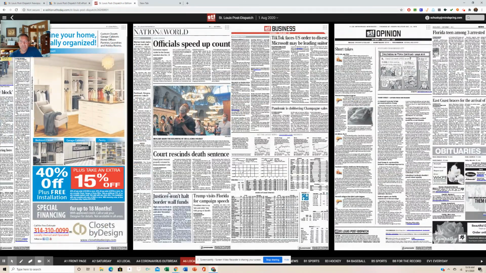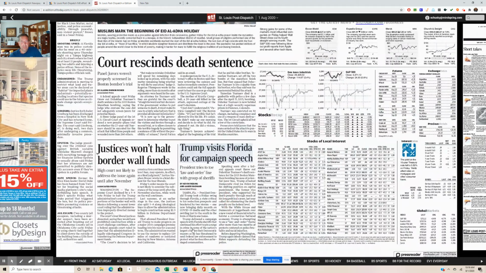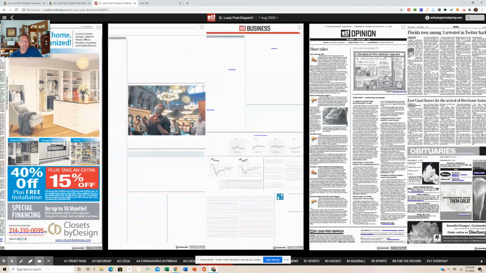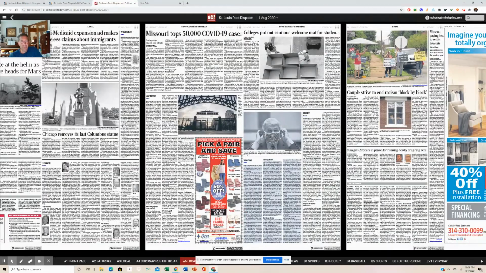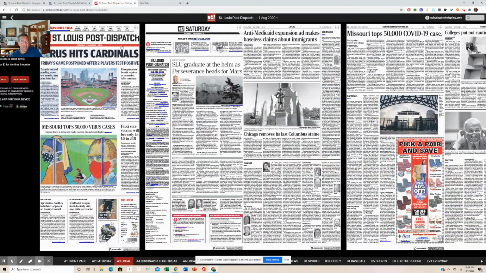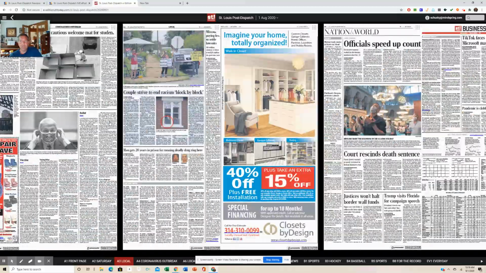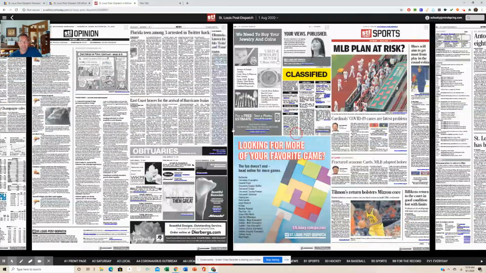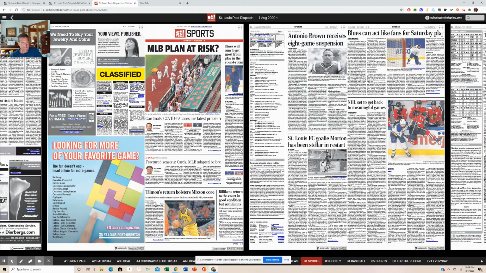Some are quite short. Trump Visits Florida for Campaign Speech is just that much. Two columns, start here to the bottom, start here to the bottom, and that's that whole article. Court Rescinds Death Sentence would be this. But the paper itself always starts on page A1 and then is just numbered in order to A2, A3, A4, and so on until it gets to the sports section. And then it starts over with Bs.